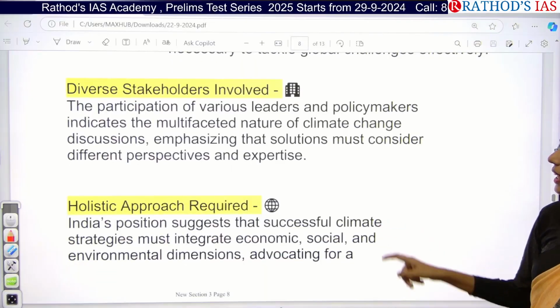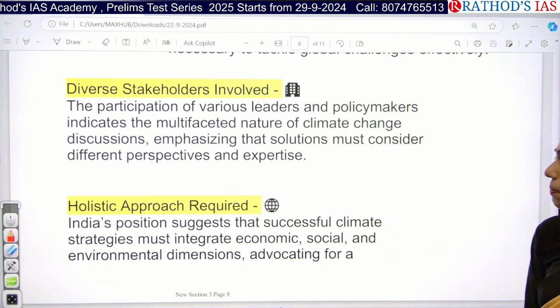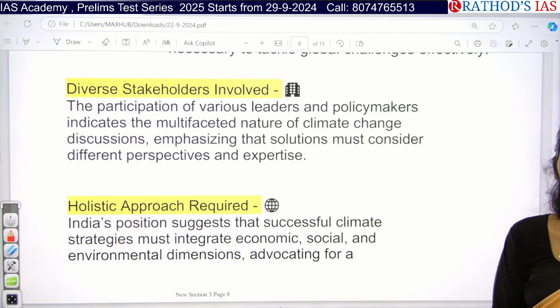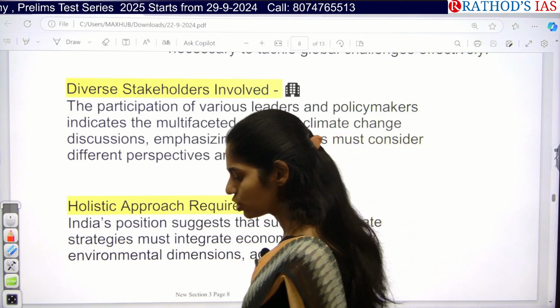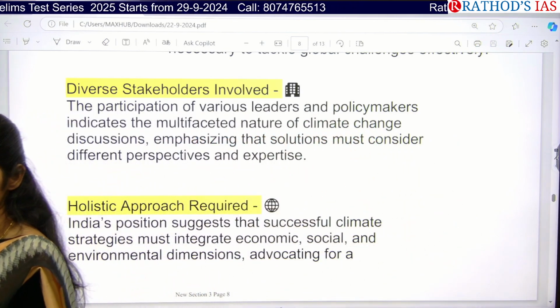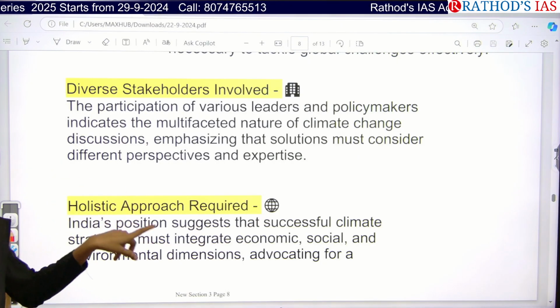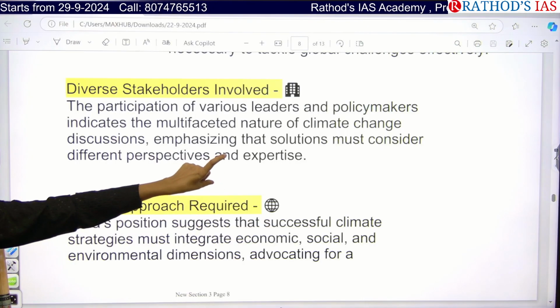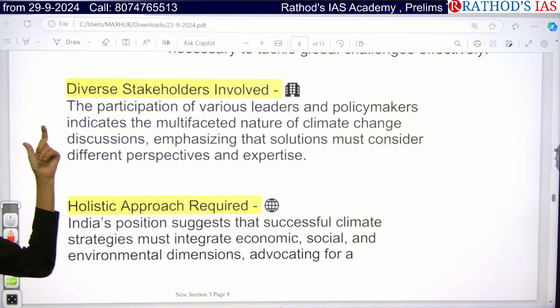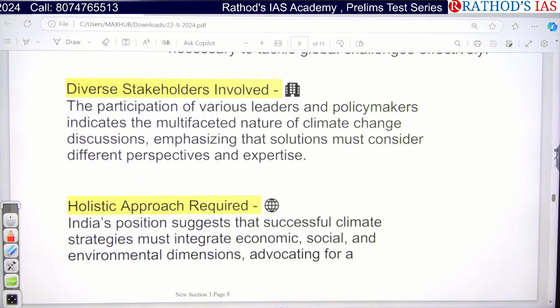And this one is, we need diverse stakeholders like leaders, policy makers, people, NGOs. We studied one question yesterday: what is the contribution of government, NGOs, and private? So whenever you want to tackle this kind of problem, we need a multi-stakeholder approach. You can write about leaders. Leaders are part of government. Next one is policy makers. Next, you can write about NGOs. You can write about private players, so that we can achieve this target of decreasing carbon emissions.